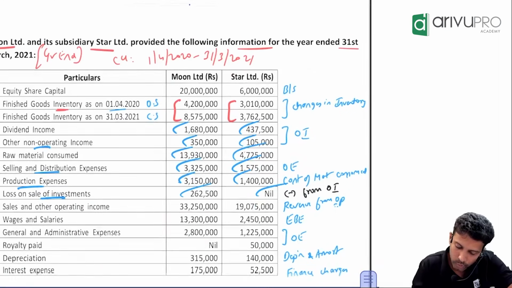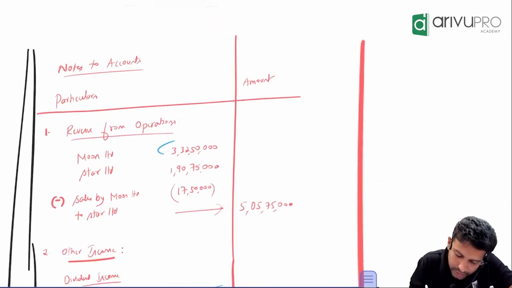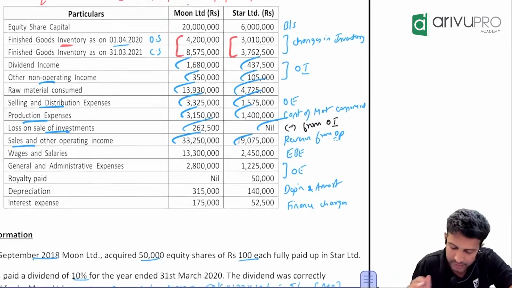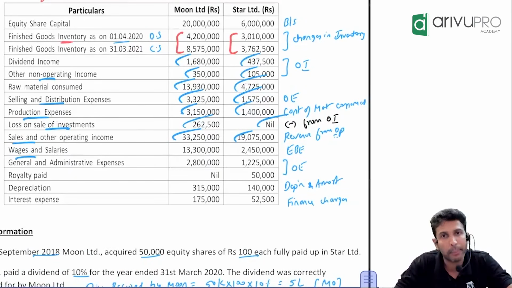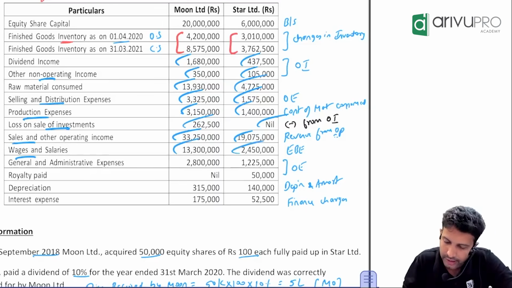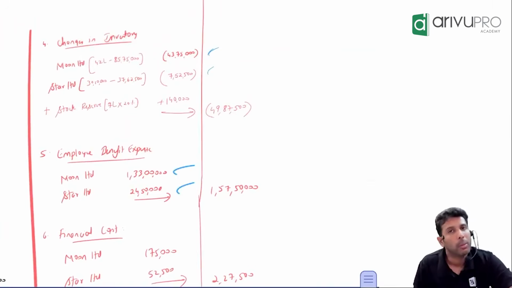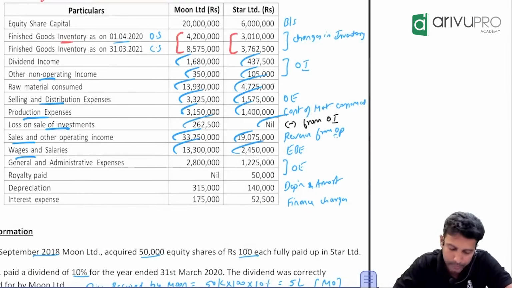Okay. Next, what else is there? Sales and operating income. For sales, we have revenue from operations. Take the number as it is and punch it in the revenue from operations category. Same. Nothing. As of now, no adjustments. All adjustments, I think they've given separately. Wages and salary, where will it come? We have employee benefit expenses as a separate category. Show that. Same 1 crore 33 lakh and 24 lakh 50,000. Employee benefit expense, working note number 5. Both numbers, no adjustments. Take the value as given in the question.